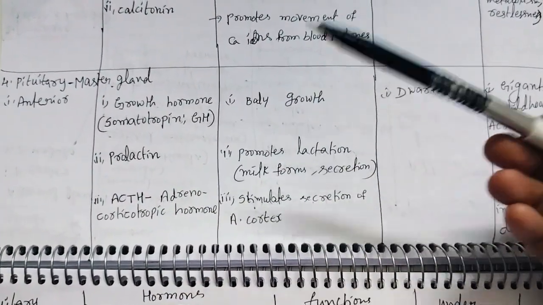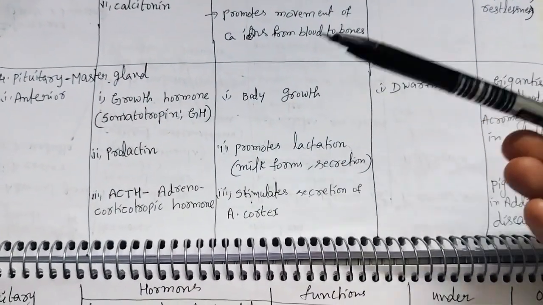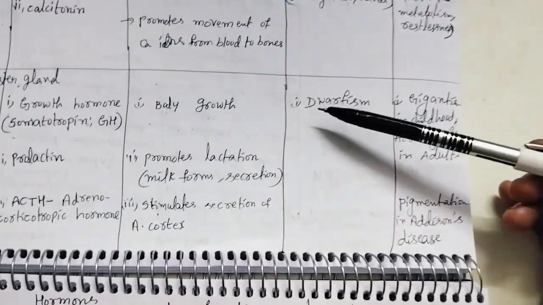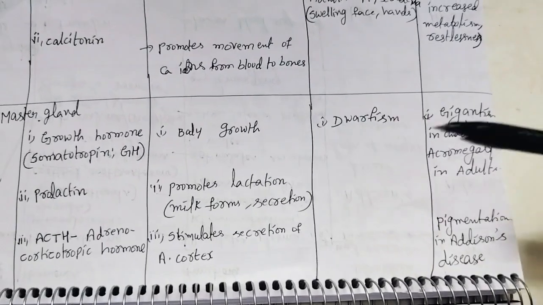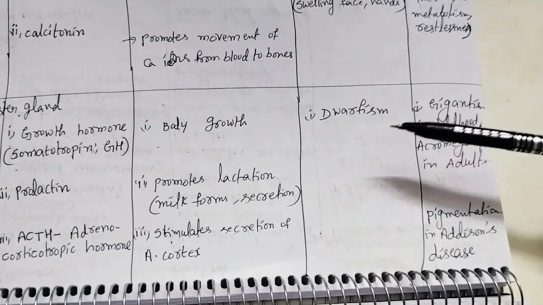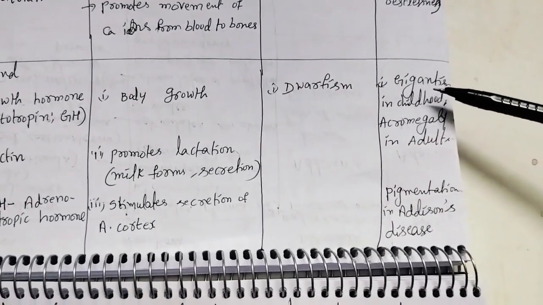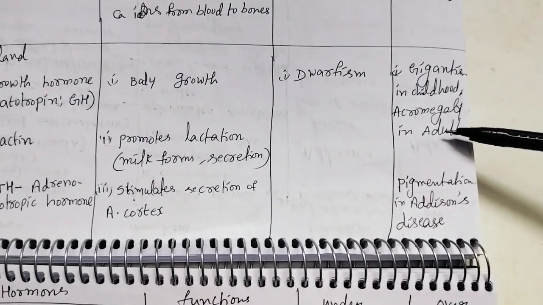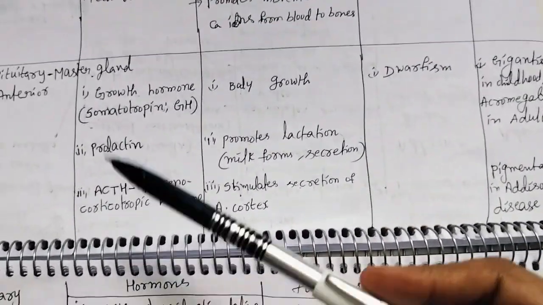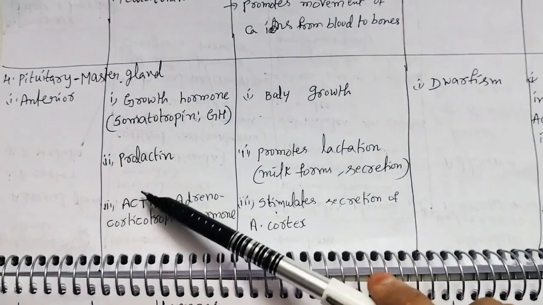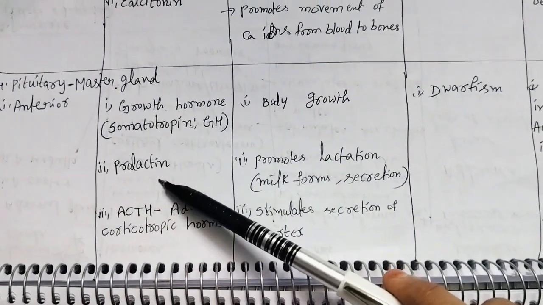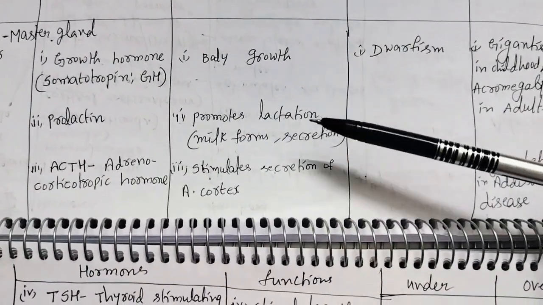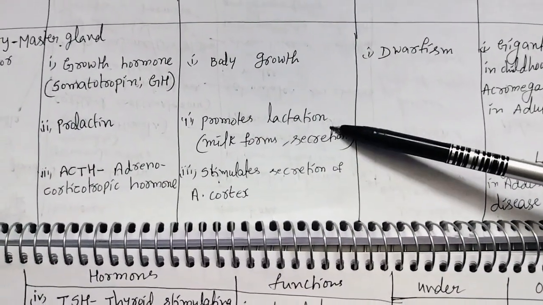First one, GH, growth hormone. What is the function? The function is body growth. If under secreted, it means dwarfism. Over secretion means gigantism in childhood and acromegaly in adults. Next one, prolactin. Lactin means milk. So prolactin promotes lactation, meaning milk formation and secretion.